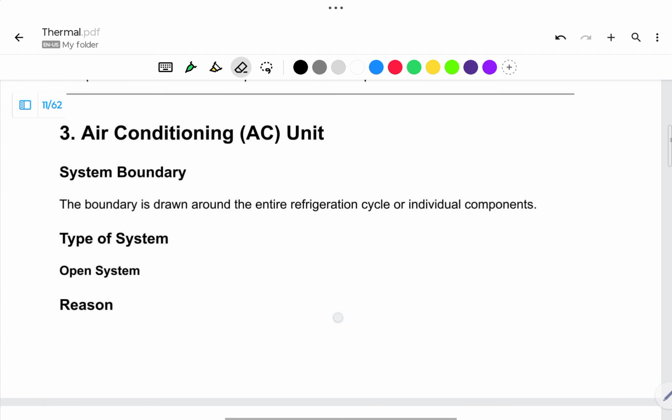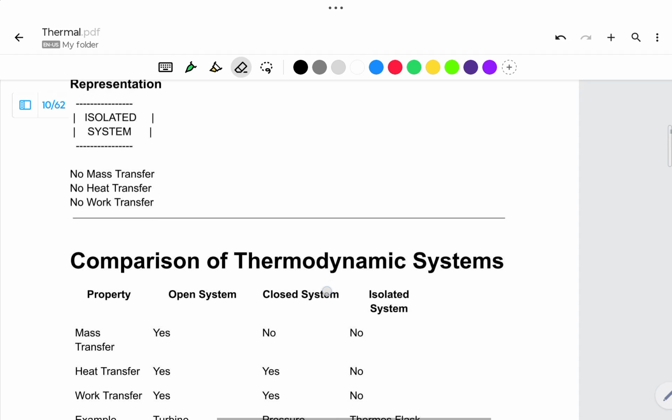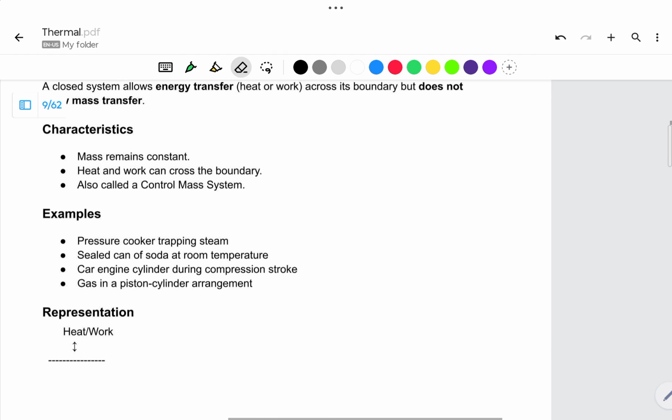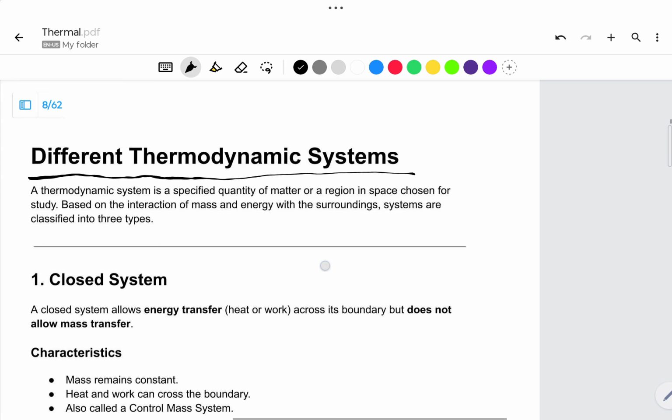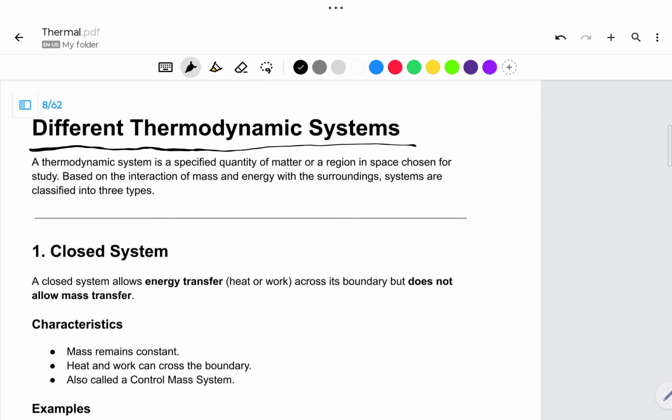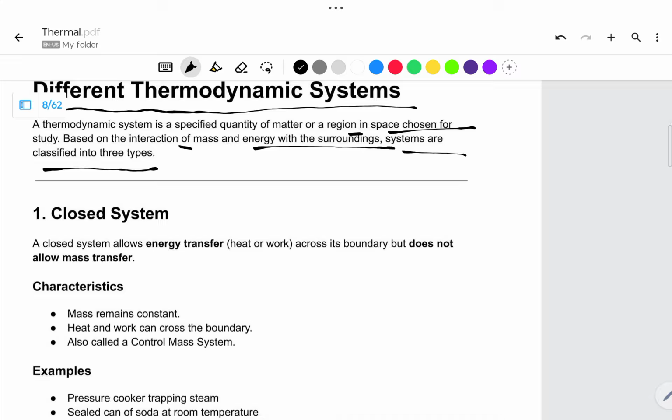So let us see the definitions of the open system, closed system, and isolated system. As I told, there are three different systems. A thermodynamic system is a specific quantity of matter or a region in space chosen. Based on the interaction of mass and energy with the surroundings, systems are classified into three types: closed system, open system, and isolated system.